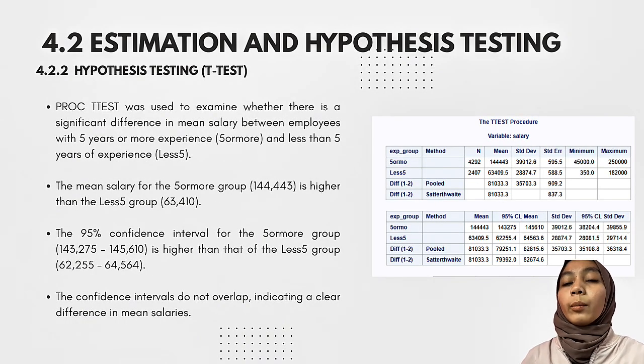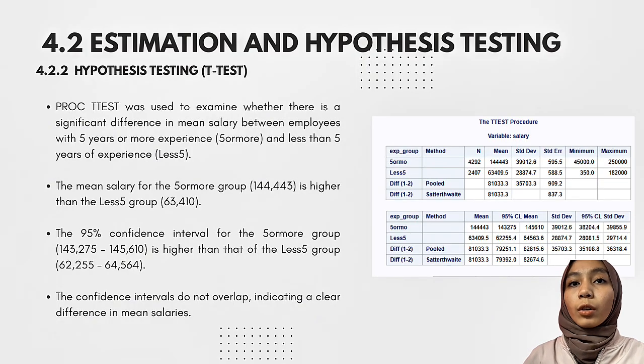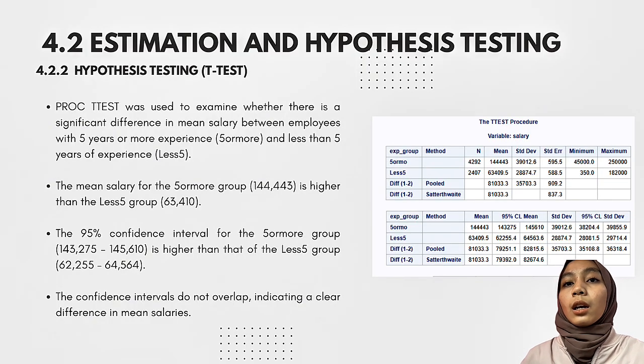So next, we move on to the hypothesis testing. For the hypothesis testing, we use PROC TTEST to examine whether there is a significant difference in mean salary between employees with 5 or more years and less than 5 years. The mean salary for the 5 or more group is 144,443, which is higher than the less than 5 group, which is 63,410. The 95% confidence interval for the 5 or more group is 143,275 to 145,610, which is higher than the less than 5 group, which is 62,255 to 64,564. So the confidence intervals do not overlap, and this shows a clear difference in the mean salaries.